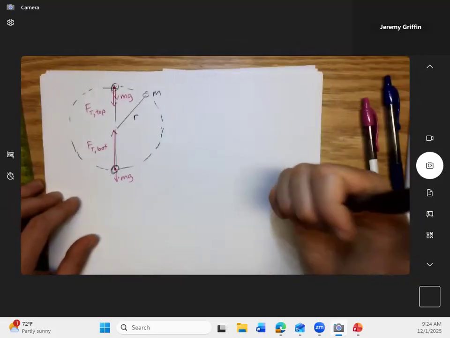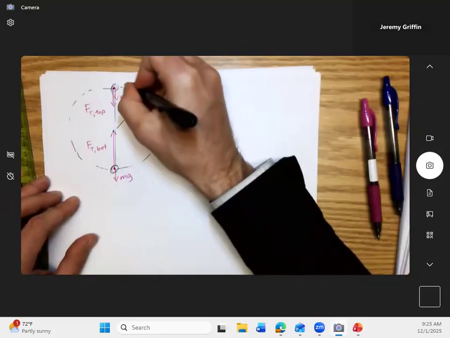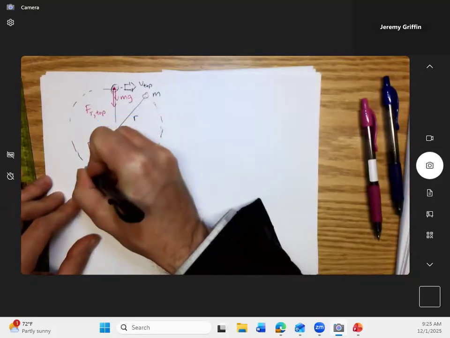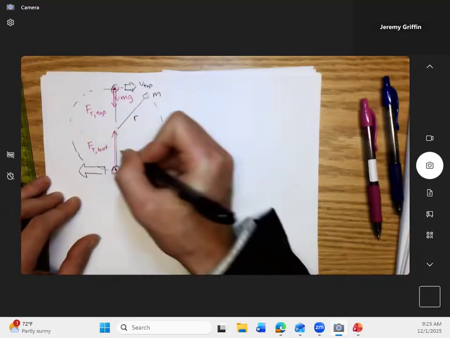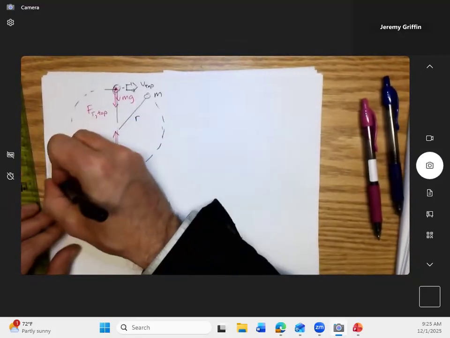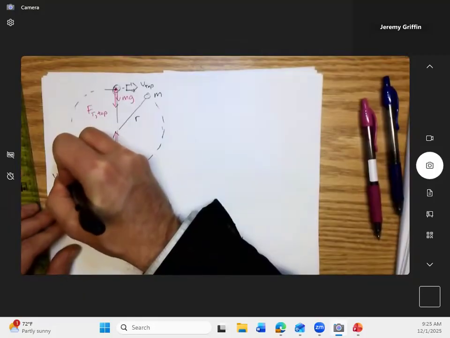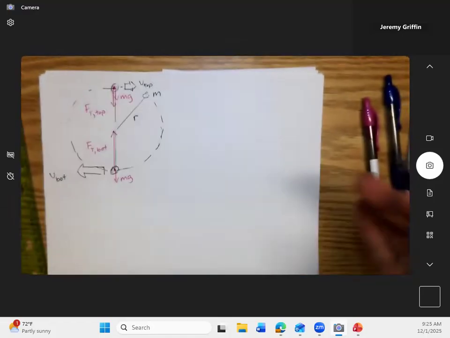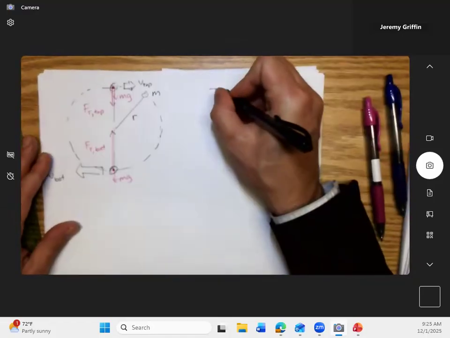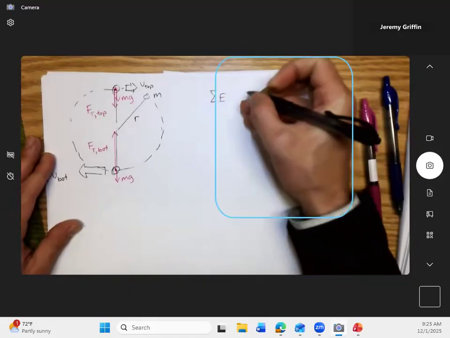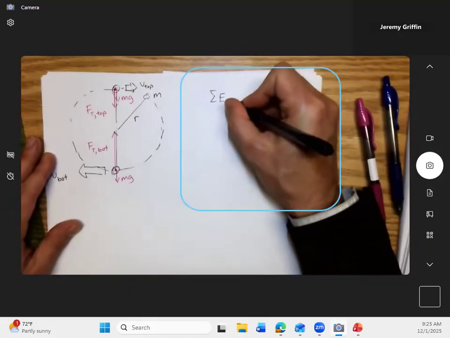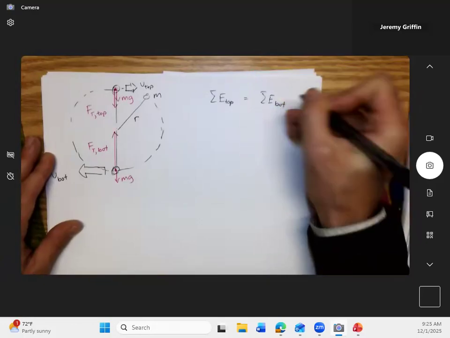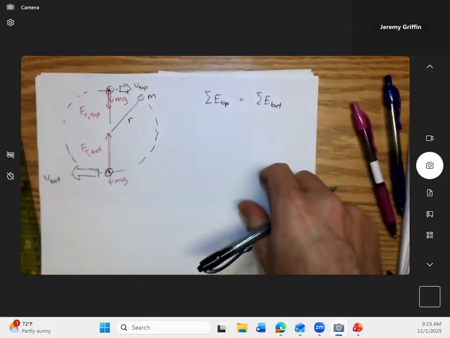All right, so I do know that there's some v at the top here. Is it moving faster, or slower, or at the same speed at the bottom? I think faster, right? Because it speeds up on the way down and slows down on the way up. In fact, the connection there would be something to do with conservation of energy. So I know this is one part of the puzzle. So say sum of energy at the top equals sum of energy at the bottom. Maybe I'll solve that and then just see where this goes.